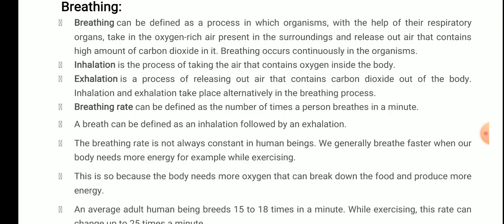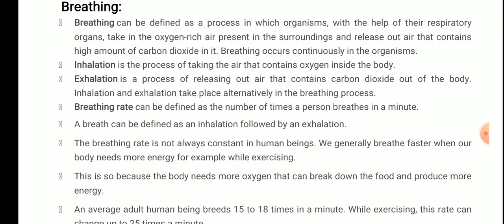Breathing rate can be defined as the number of times a person breathes in a minute. A breath can be defined as an inhalation followed by exhalation. The breathing rate is not always constant in human beings. Very important point, that it is not always constant.